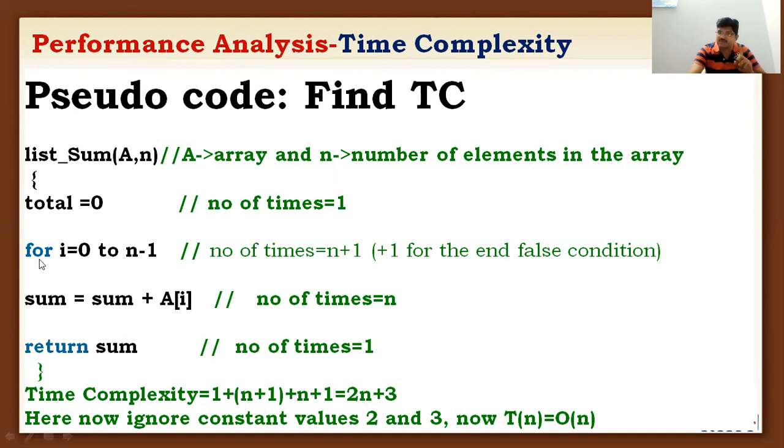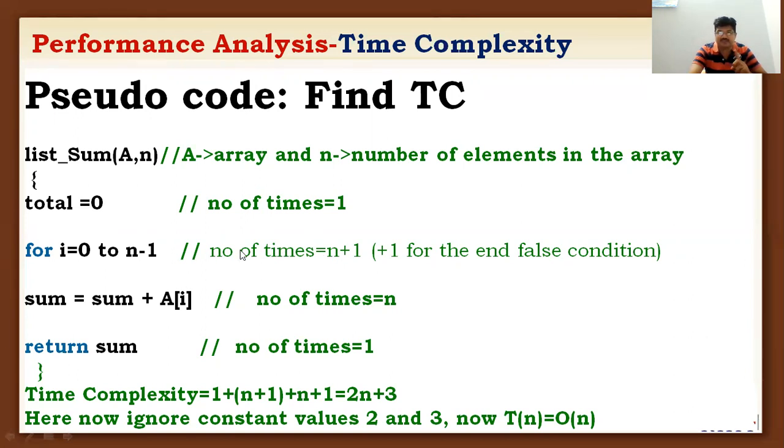Next we move to the for loop statement. How many times can the for loop statement be executed? For i equal to 0 to n minus 1, that means i equal to 0, next i equal to 1, like this. So the number of times the statement is executed is n plus 1. Why n plus 1?